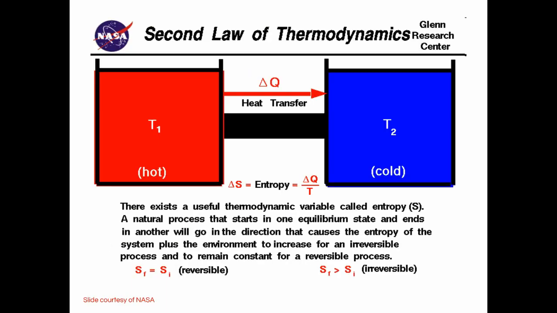This is another image retrieved from NASA on the second law of thermodynamics. There exists a useful thermodynamic variable called entropy, or S. A natural process that starts in one equilibrium state and ends in another will go in that direction that causes the entropy of the system plus the environment to increase for an irreversible process and to remain constant for a reversible process.